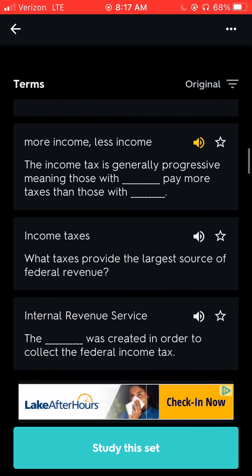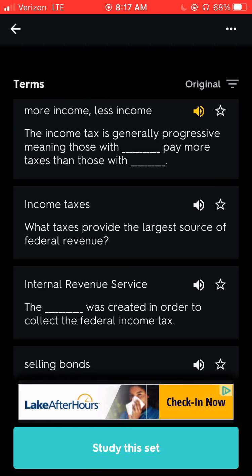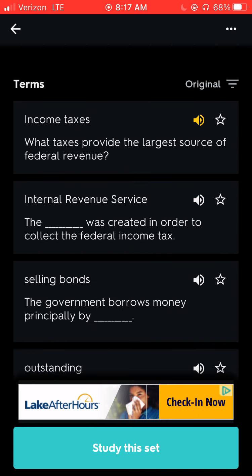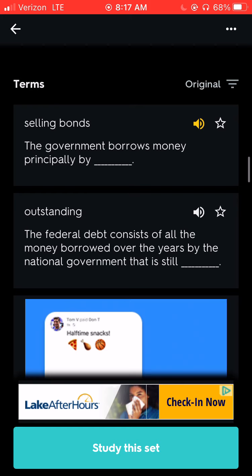More income, less income. The income tax is generally progressive, meaning those with blank pay more taxes than those with blank. Income taxes. What taxes provide the largest source of federal revenue? Internal Revenue Service. The blank was created in order to collect the federal income tax. Selling bonds. The government borrows money principally by blank.